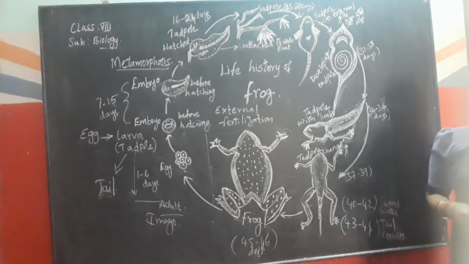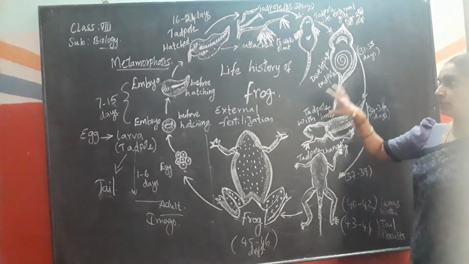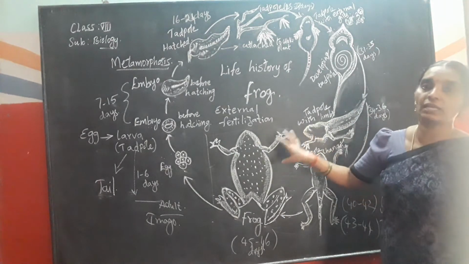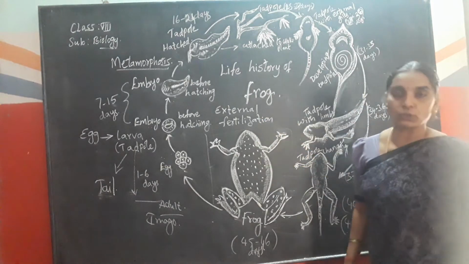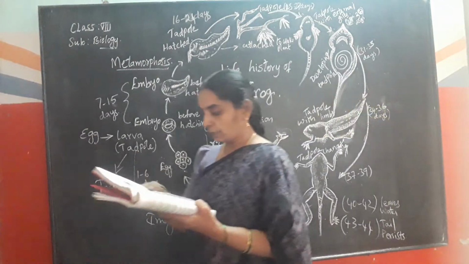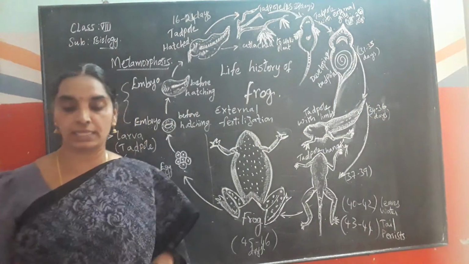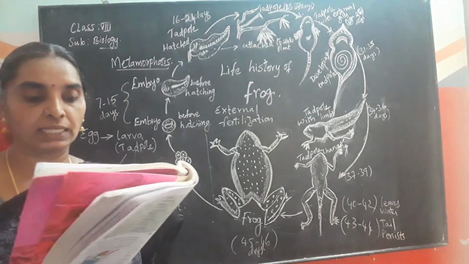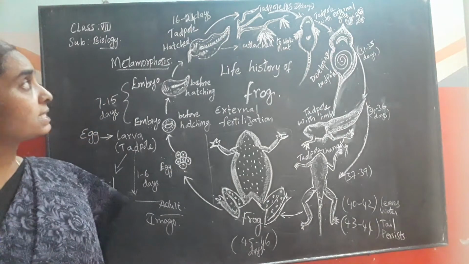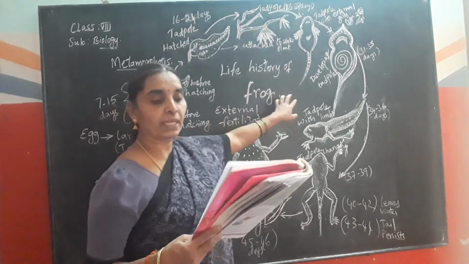Okay, children, hope you have understood how the transformation changes take place in frog during the metamorphosis. And also the questions on page number 65, you see there, children. When did the gill slits disappear? Gill slits. When did it disappear, children?